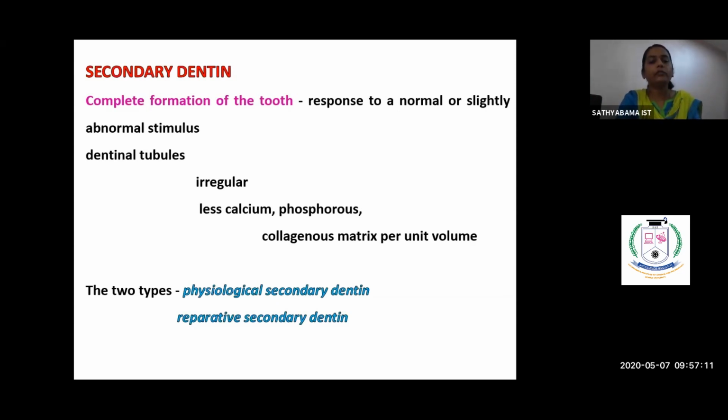The reparative secondary dentin is otherwise the pathological secondary dentin, also called tertiary dentin. This tertiary dentin is deposited only when there is any sort of injury. So we all know this could be of two types: one is reparative and the other one is reactionary dentin.